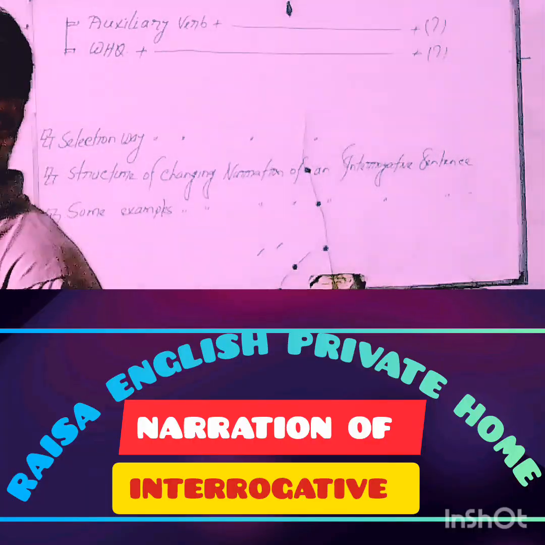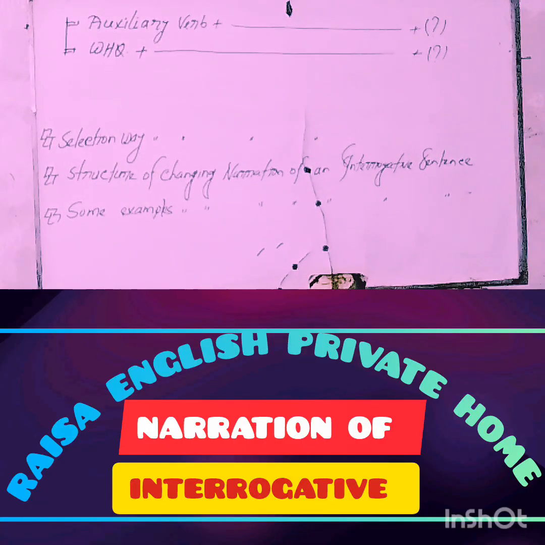Okay, my dear learners, you have to keep in mind that we can select an interrogative sentence in two ways. Number one, starting word any auxiliary verb, and finally ended with the note of question mark. And secondly, starting word a W's question, and finally ended with the note of question mark.